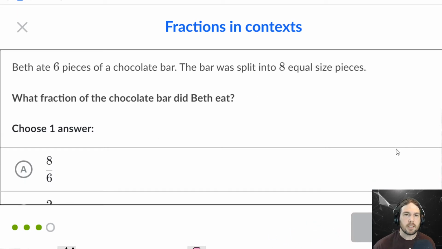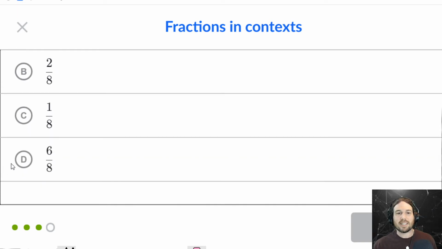Beth ate 6 pieces of a chocolate bar. The bar was split into 8 equal-sized pieces. What fraction of the chocolate bar did Beth eat? So again, it's cut into 8 pieces. She ate 6 of them. That means that she ate 6 out of 8.